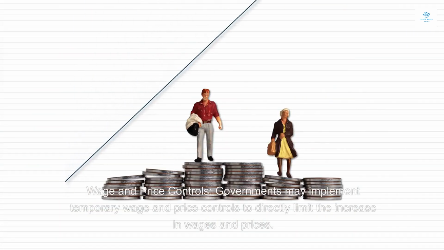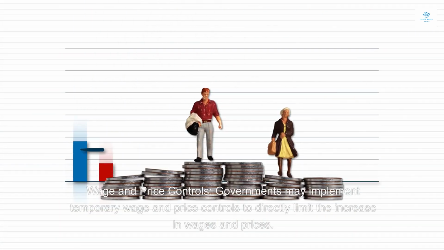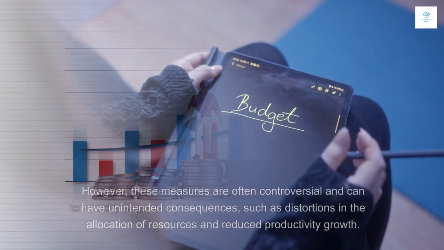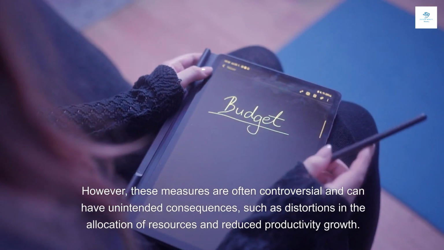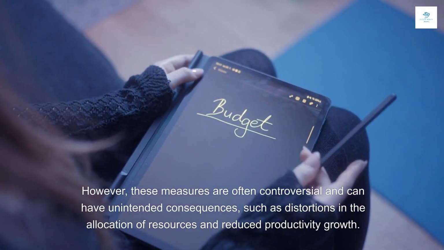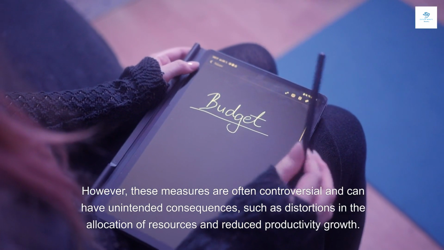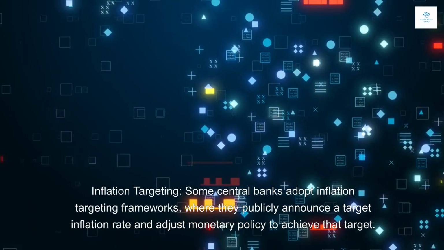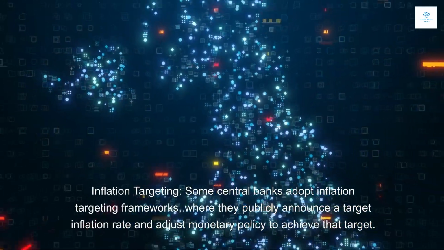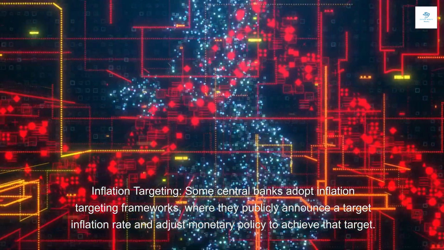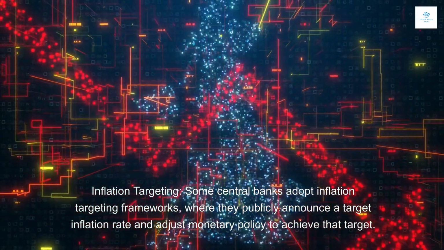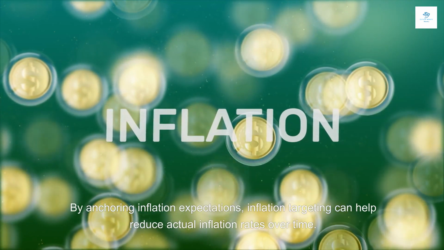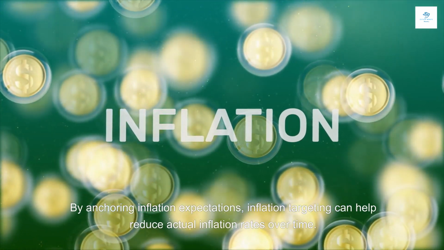Wage and price controls. Governments may implement temporary wage and price controls to directly limit the increase in wages and prices. However, these measures are often controversial and can have unintended consequences, such as distortions in the allocation of resources and reduced productivity growth. Inflation targeting. Some central banks adopt inflation targeting frameworks where they publicly announce a target inflation rate and adjust monetary policy to achieve that target. By anchoring inflation expectations, inflation targeting can help reduce actual inflation rates over time.